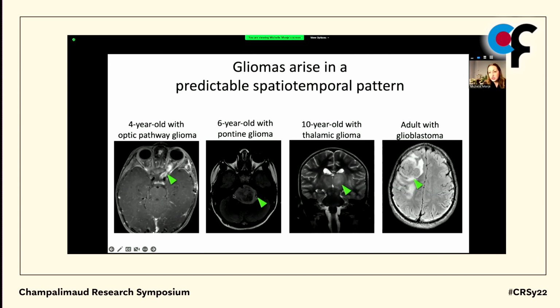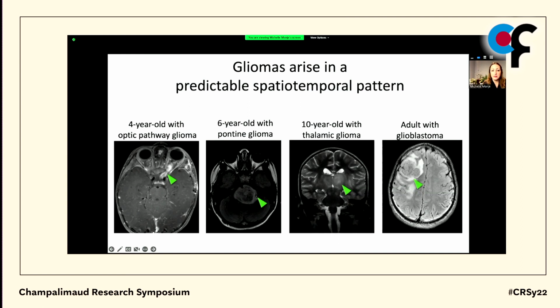One of the worst human cancers, diffuse intrinsic pontine glioma, which is an H3K27M mutant diffuse midline glioma of the brainstem, is one of the leading causes of pediatric cancer-related death. This tends to occur in mid-childhood, whereas a molecularly related tumor that occurs in the thalamus, often involving both thalami diffusely, tends to occur slightly later in childhood, peaking in incidence around age 10. And then the hemispheric high-grade gliomas happen in adolescence and young adulthood, and then continue on in the same pattern